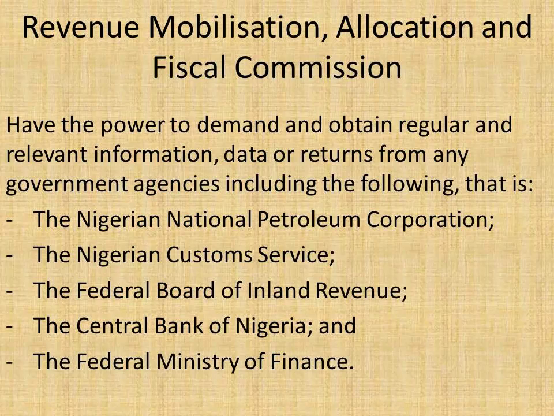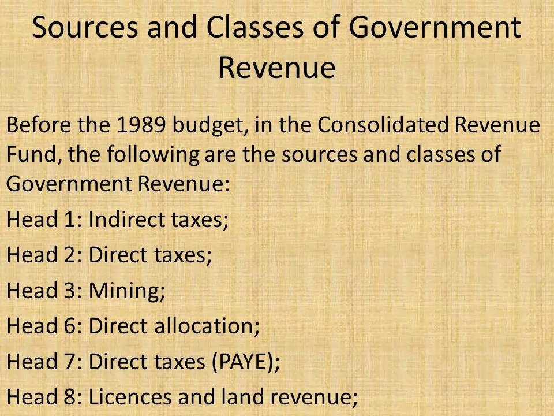Prior to the 1989 budget, the Consolidated Revenue Fund had the following sources of government revenue. The heads and the exact description of those heads are as follows.